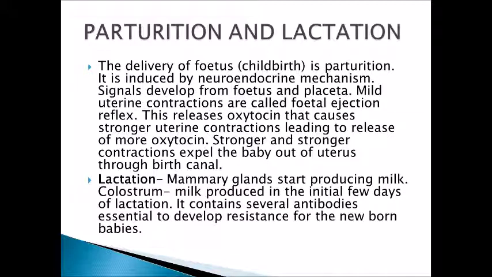The delivery of the fetus is called parturition. In simple words, it is childbirth. So, a fully matured fetus delivered from the uterus is called parturition. Now, how does this occur? It is induced by a neuroendocrine mechanism. Both the systems, the nervous system and the endocrine system, are involved in this parturition.